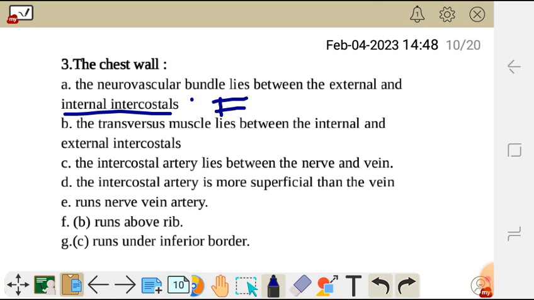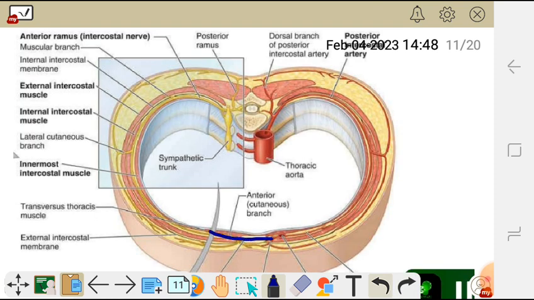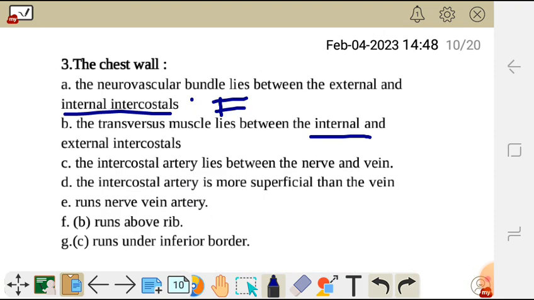So this statement is false. The transversus muscle lies between the internal and the external intercostal. So this transversus muscle is simply the muscle which is in front here, just beneath the sternum. We have the transversus thoracic muscle. So that muscle does not lie in between the internal and the innermost. So this statement is false.